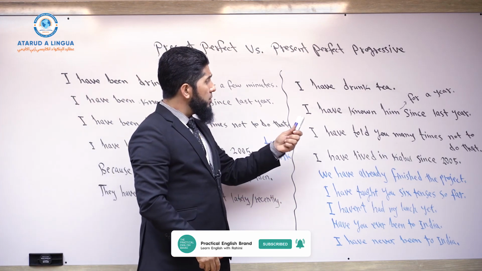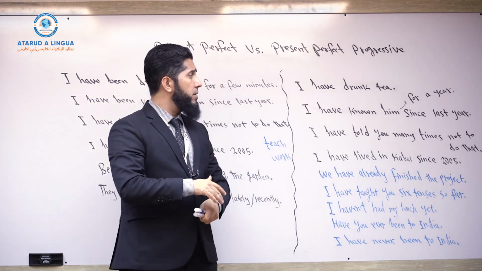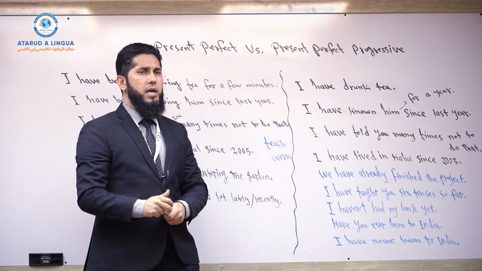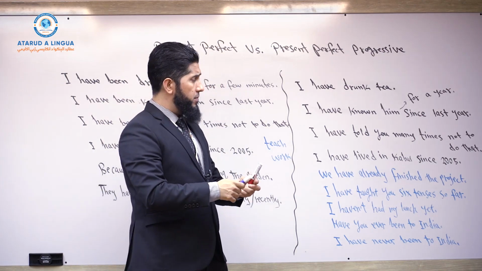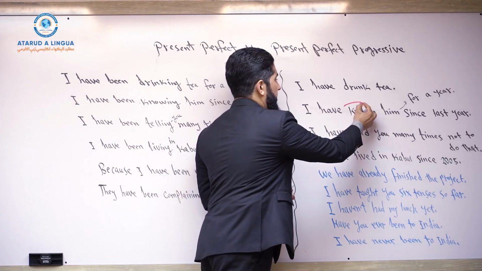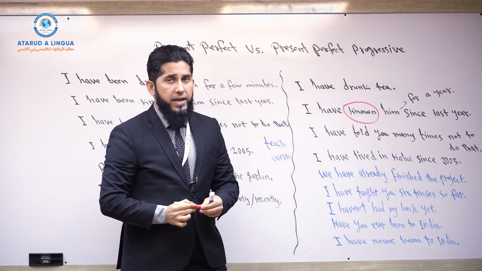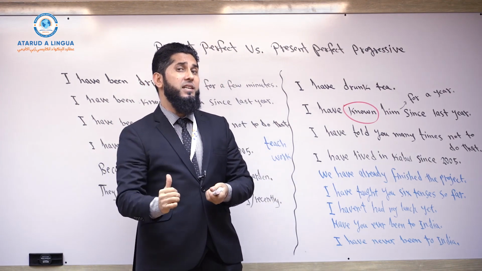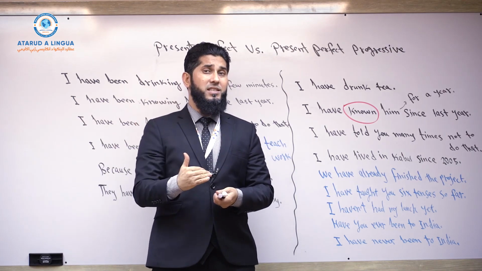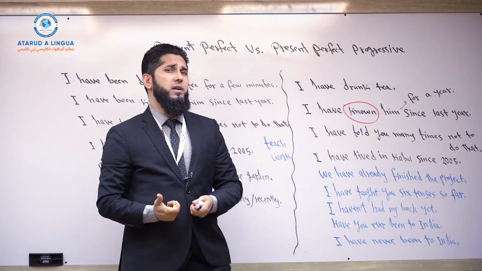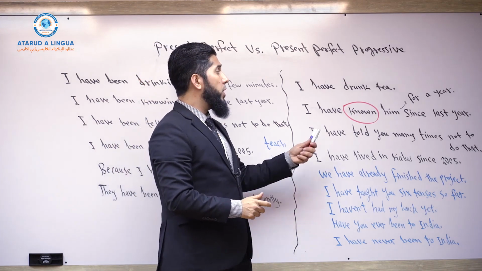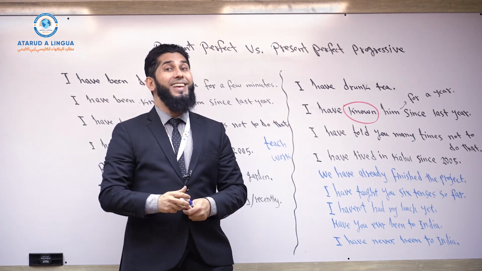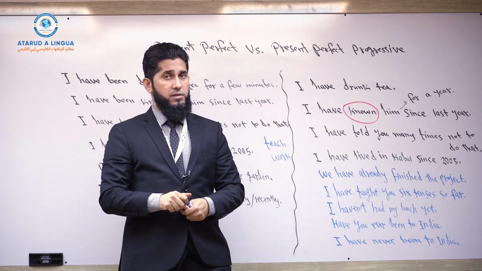Now look, present perfect tense. I have known him since last year. I have known him for a year or for a few years. If your main verb is a state verb, it's not an action verb, and you want to talk about the fact that that state existed in the past, still exists at present time, and may or may not exist in the future, then with the prepositions since and for, we commonly use present perfect tense and not present perfect continuous tense.